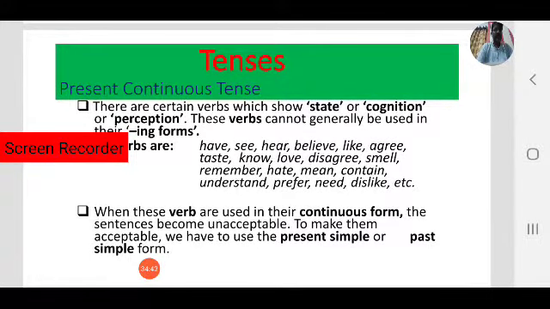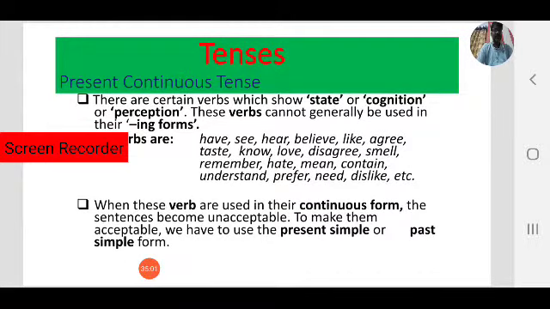Like care. That is also one verb. Care. Concern. Consider. Consist of. Contain. Cost. Depend on. Deserve. Differ, disagree, dislike, doubt. Never say, I am doubting you. That is wrong. I doubt you. No problem.